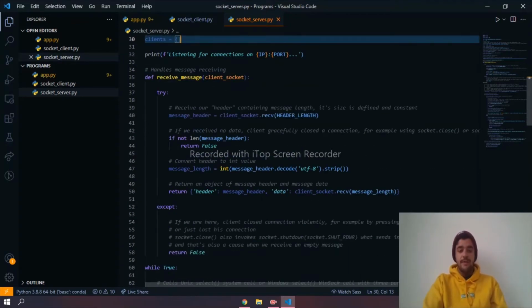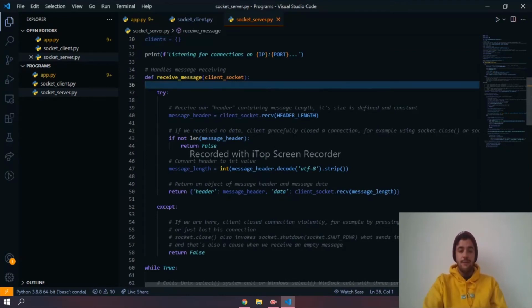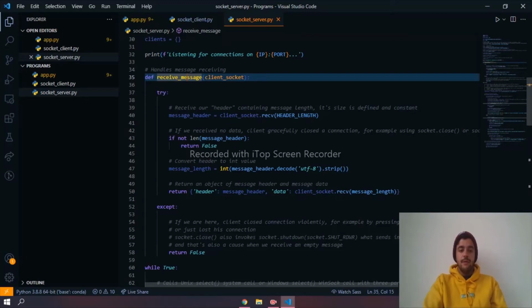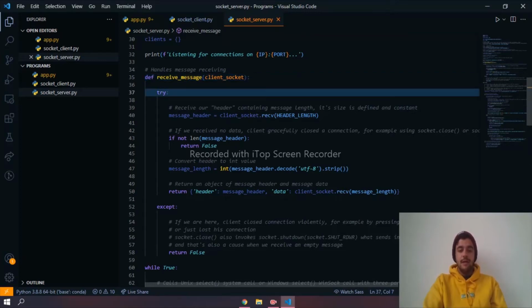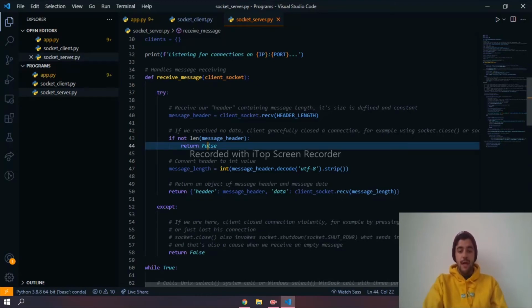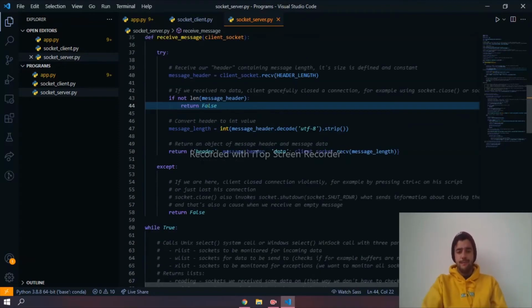To receive a message, this function was created, in which we will try to receive the header containing the length of the message, which is defined and constant. If there is no data in the message, we will return false, and otherwise, we will take the header and convert it into an integer, like we did in the socket client.py. After the message is received, we create an object with the header and the data, which is the message data.